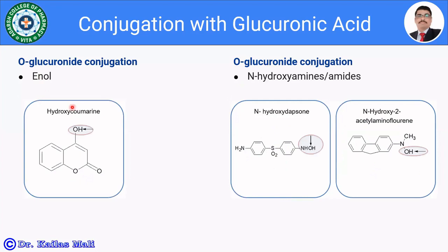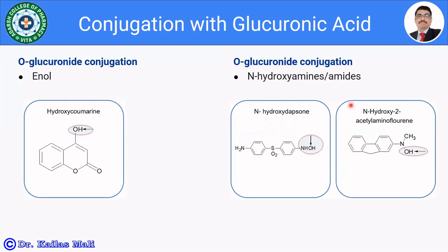Then the enols, for example, hydroxycoumarin, and N-hydroxylamines or amides, for example, N-hydroxy dapsone. So this is N-hydroxy dapsone, and this one is N-hydroxy-2-acetylaminofluorene.